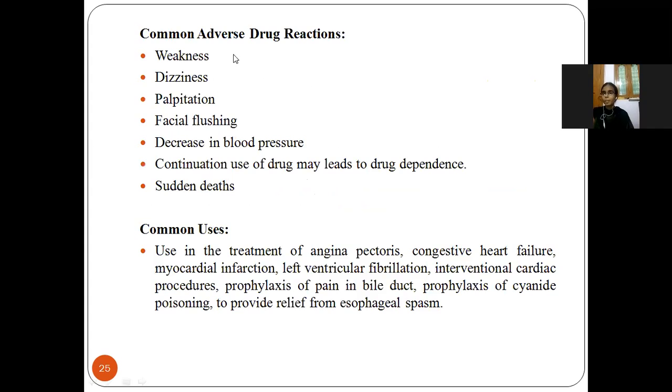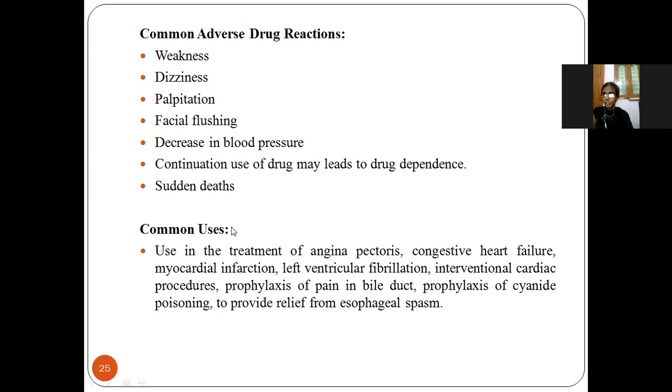Common adverse drug reactions are weakness, dizziness, palpitation, meaning heartbeat irregularities, facial flushing, and decrease in blood pressure. Continuous use may lead to drug dependence. Means if the person is continuously using the drug, he will continuously depend upon the drug, without the drug he can't live. And sudden death.